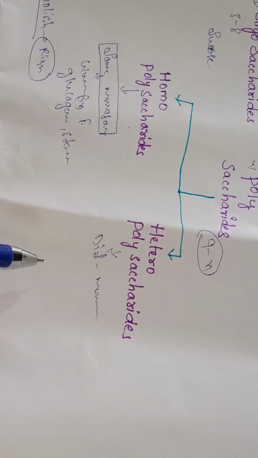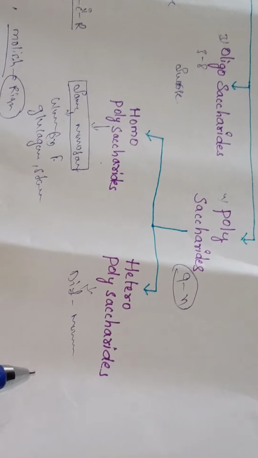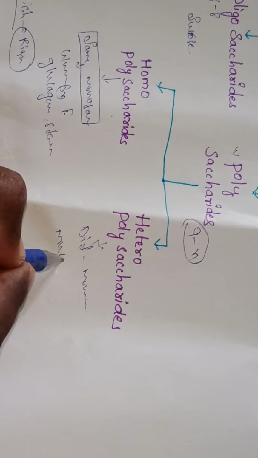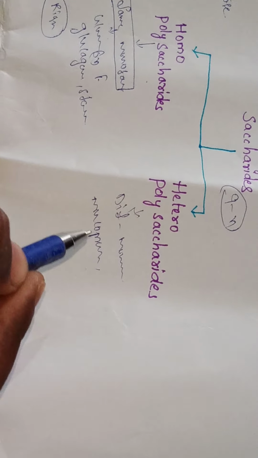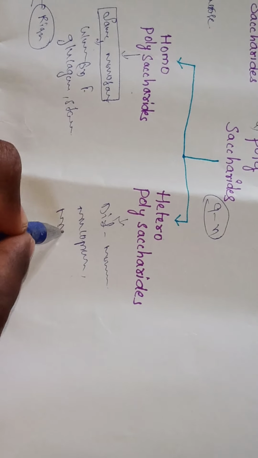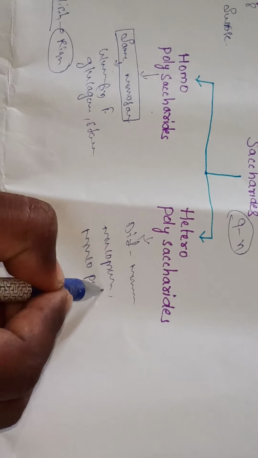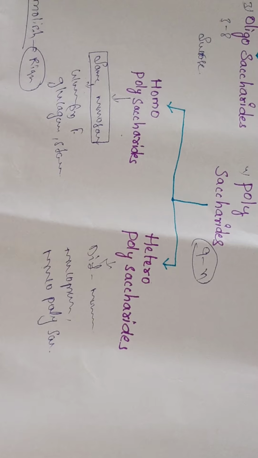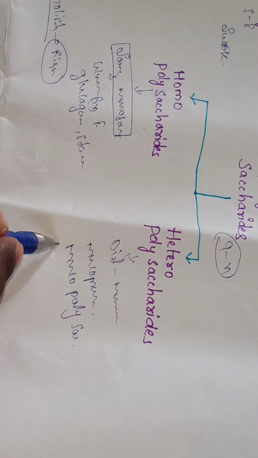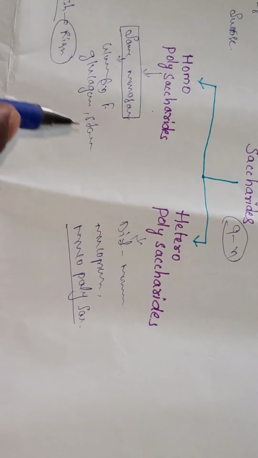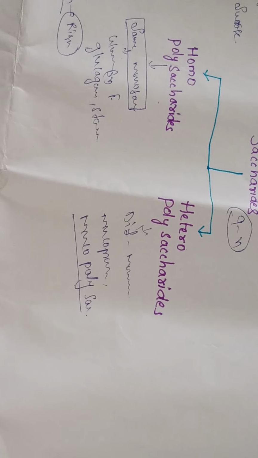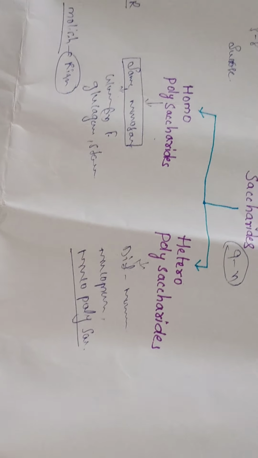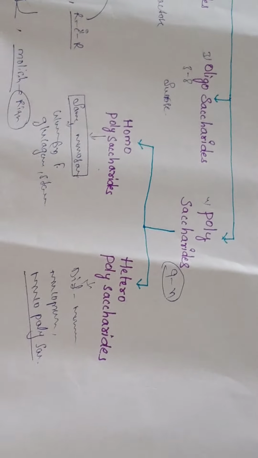Examples of heteropolysaccharides are glycosamine, mucoproteins, and mucopolysaccharides, which give different monosaccharides. The next one, homopolysaccharides. Examples are glucagon and starch. This is the classification of the carbohydrates.